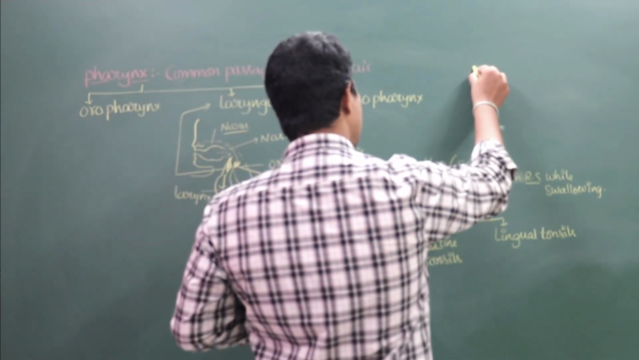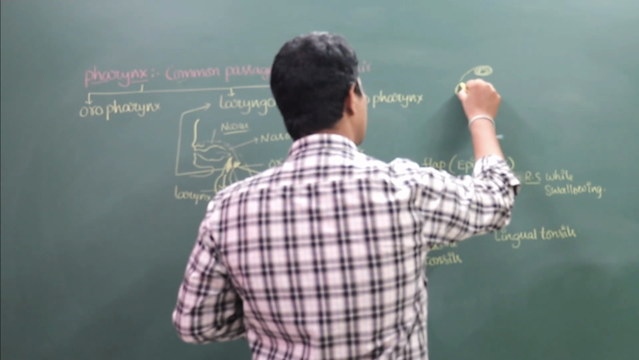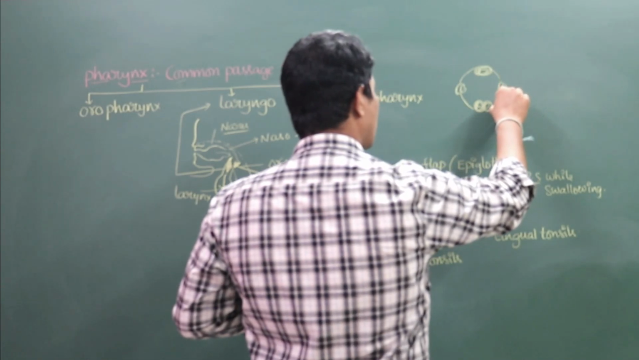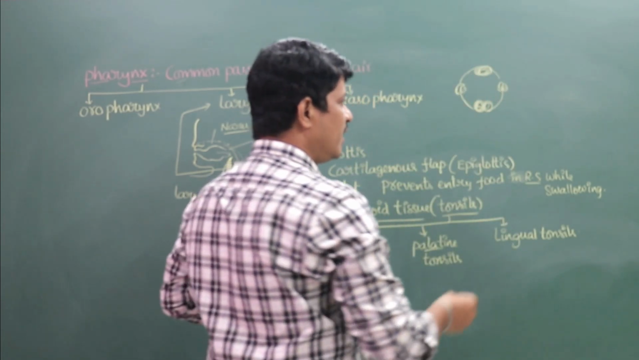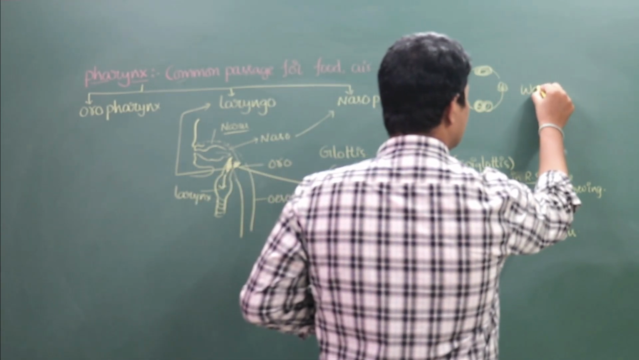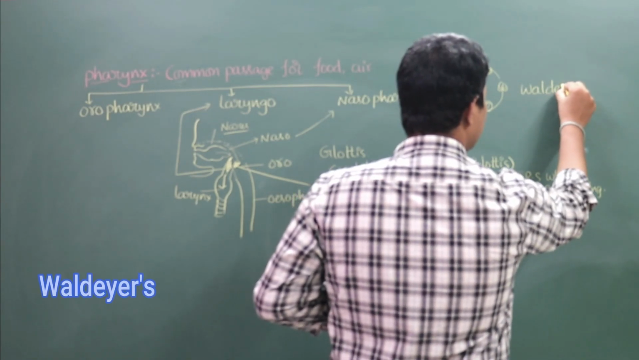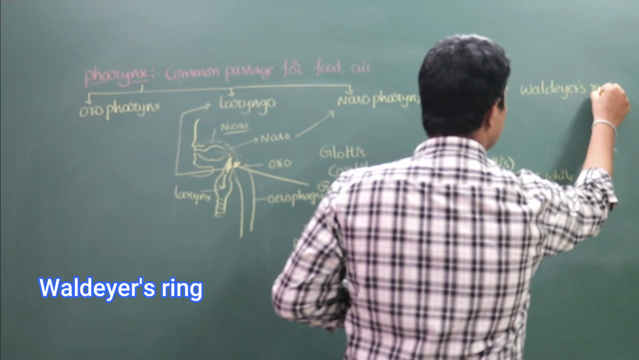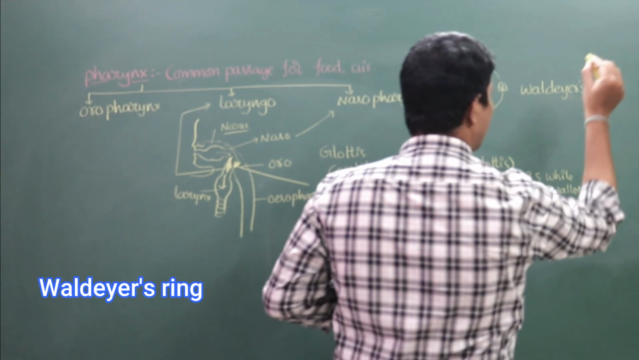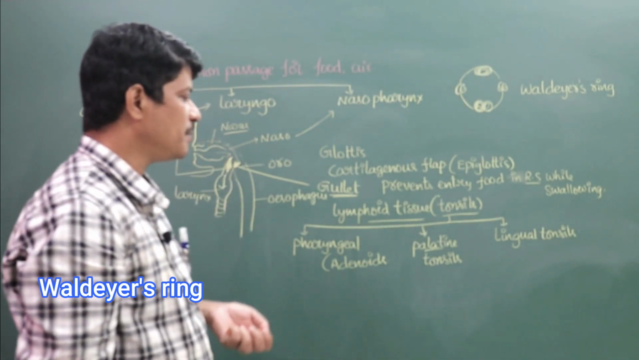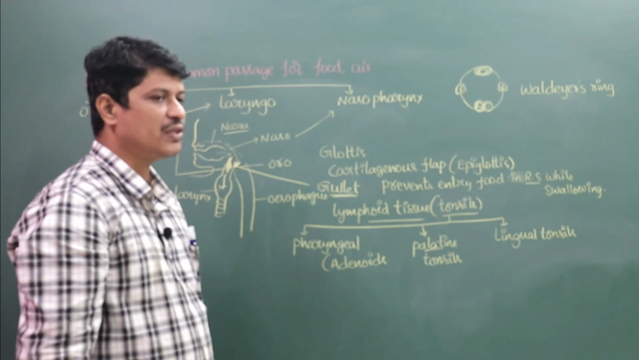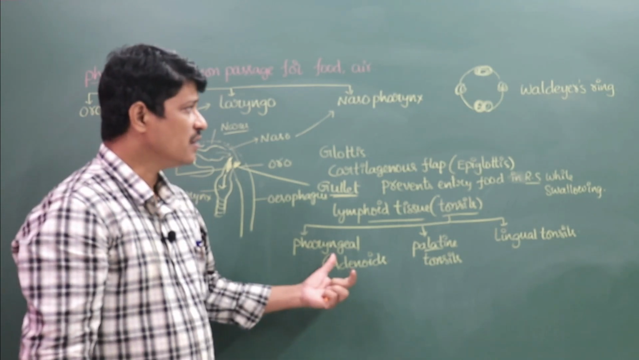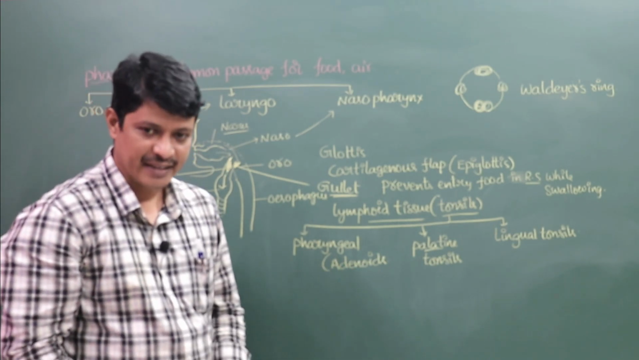So in the anatomical setup, all these are communicated with each other to form a group or ring-like structure. It is known as Waldeyer's ring. A ring-like anatomical setup of all these lymphoid tissues grouped together forms the Waldeyer's ring. This is regarding the pharynx.